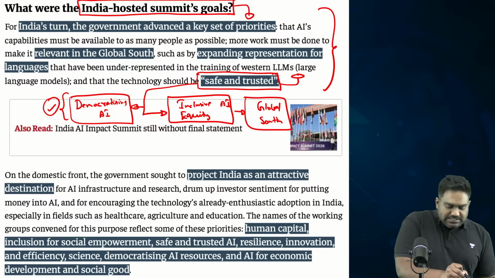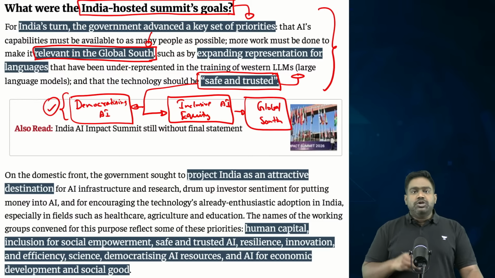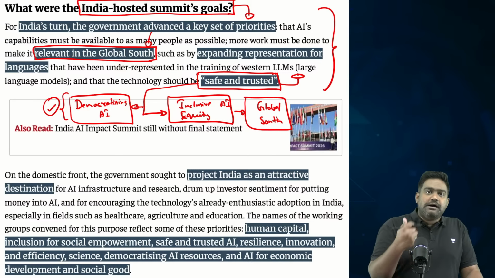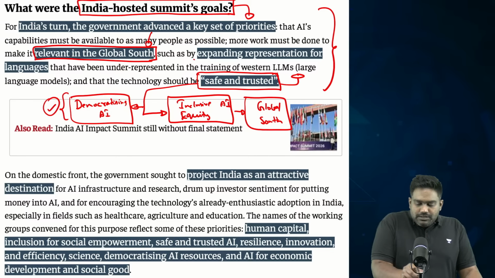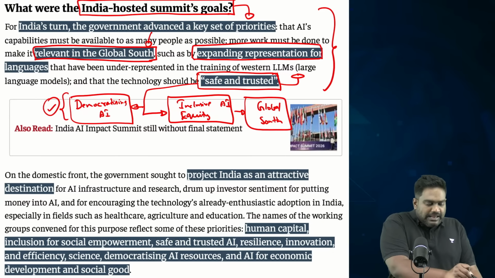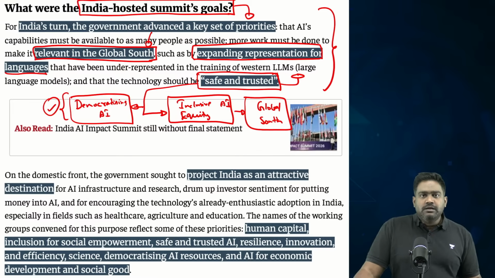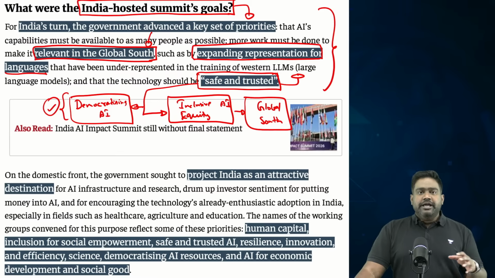So, India has pushed for this agenda at the AI Impact Summit to ensure that AI technologies remain relevant even for the global south, for developing and underdeveloped countries, ensuring that the LLMs, the large language models, generative AI, chatbots, and tools being rolled out benefit the global south, to prevent a form of digital colonialism.